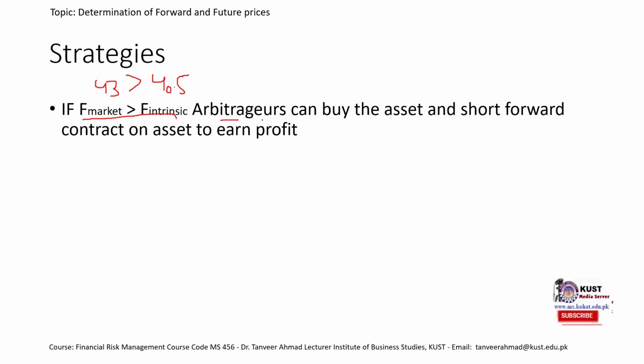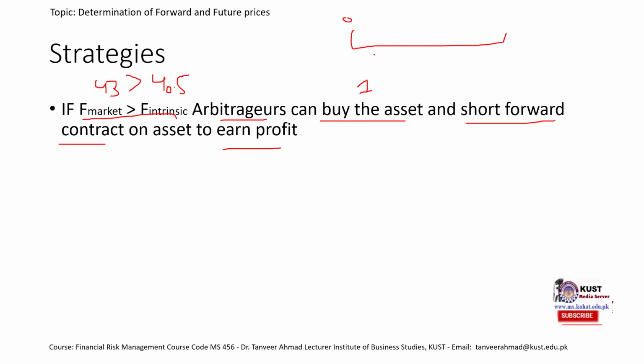So arbitrager can buy the asset. So this would be the first thing. He needs to buy the asset and short the forward contract. So enter into a short forward contract. So you just need to do two things. We buy the asset, we short the forward contract, right? So there are certain things that we need to do today.